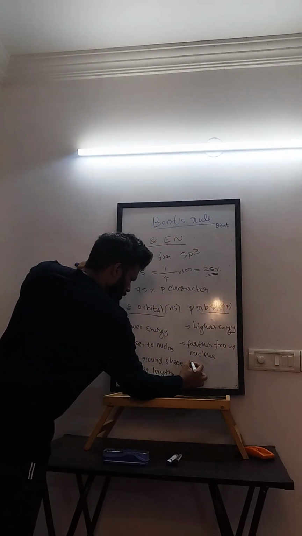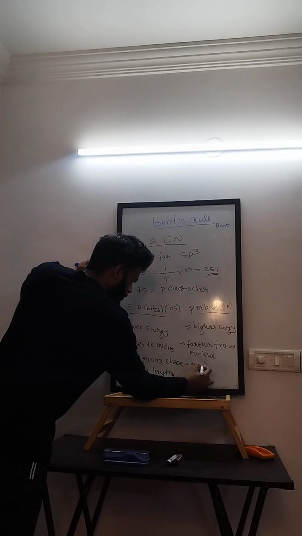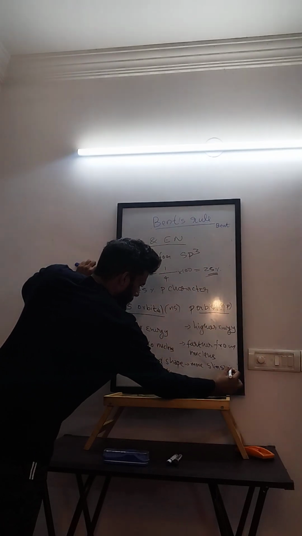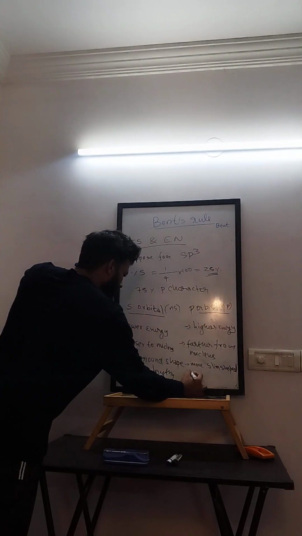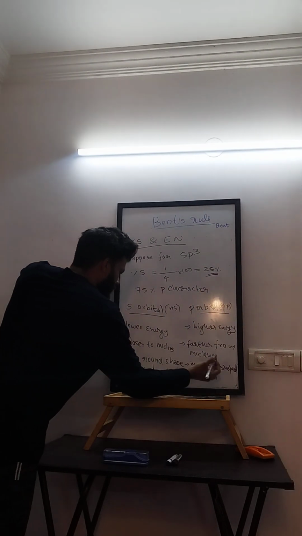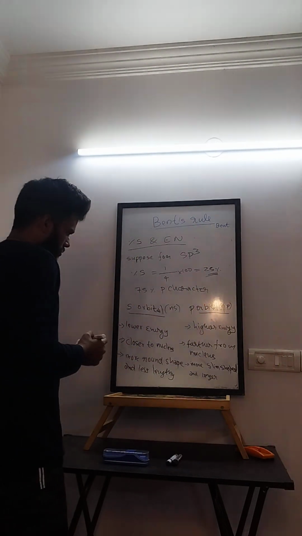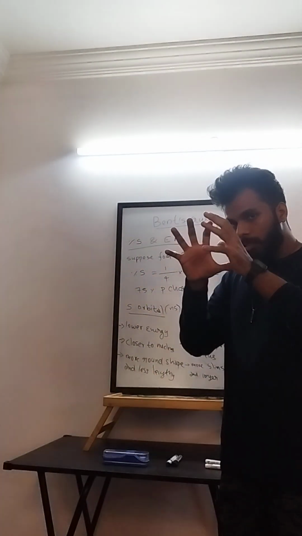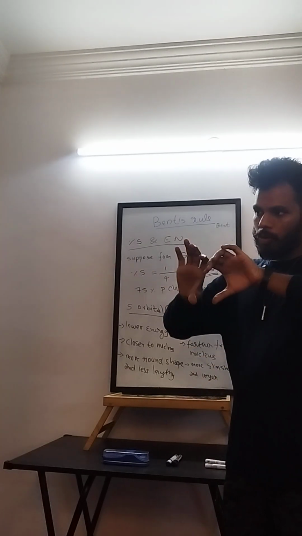This is more slim shaped, and longer. So what I'm trying to tell you is, S orbital is spherical, P orbital is